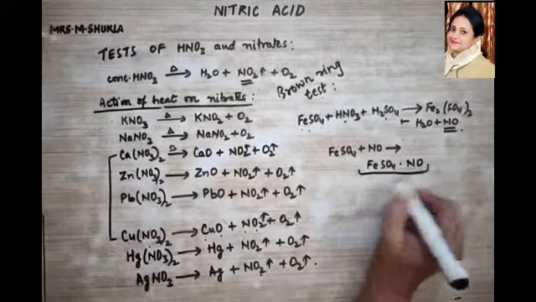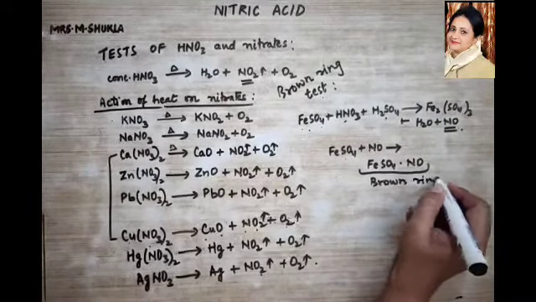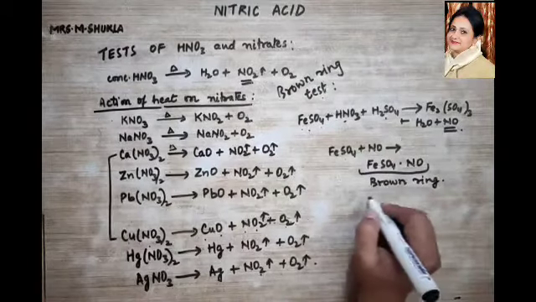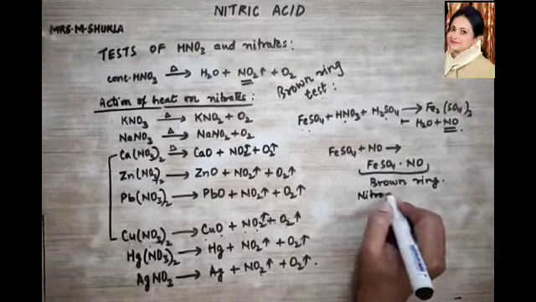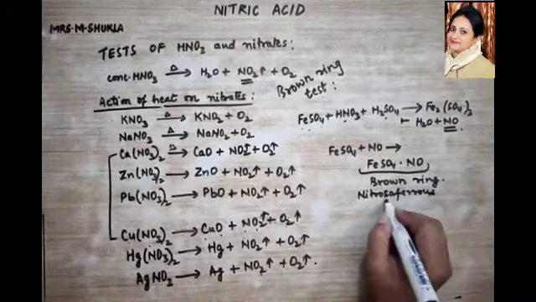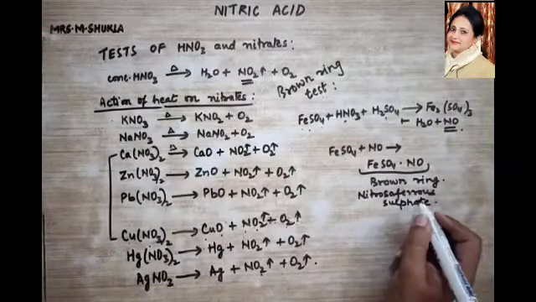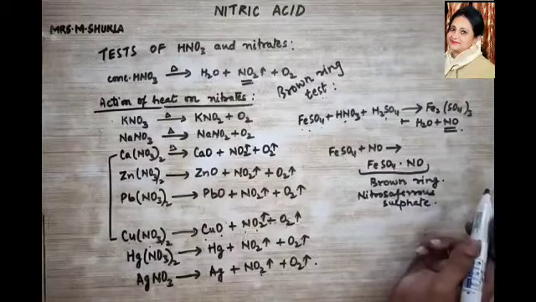This is called your brown ring. The name of this brown ring is nitrosoferrous sulfate. This is the name of this brown compound.